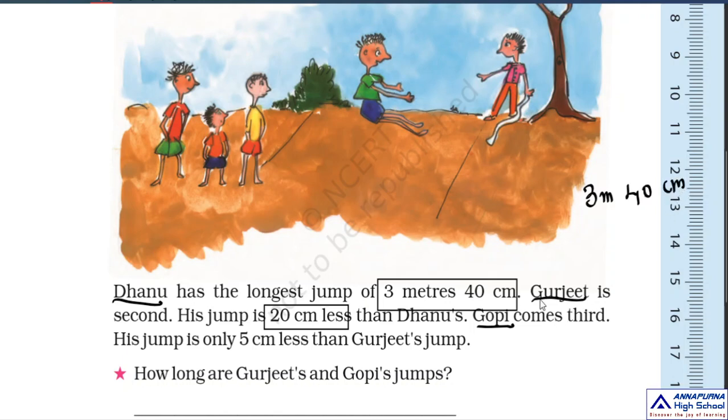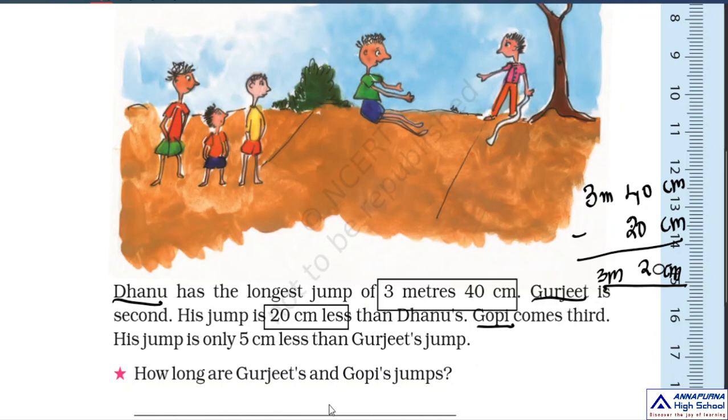So who got the second place? Gurjeet got the second place. What is his jump? He didn't give the distance, but he said his jump is 20 centimeters less than Dhanu's. If you subtract 20 centimeters from Dhanu's jump, you get Gurjeet's jump. So 40 minus 20, 20 centimeters and 3 meters. So this is Gurjeet's jump. What is that? 3 meters 20 centimeters.